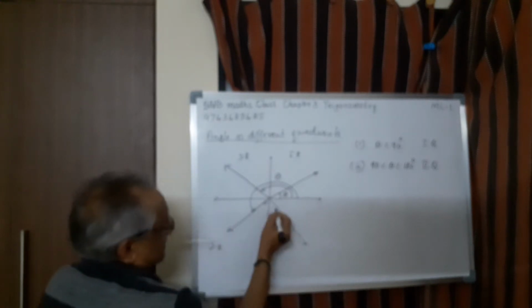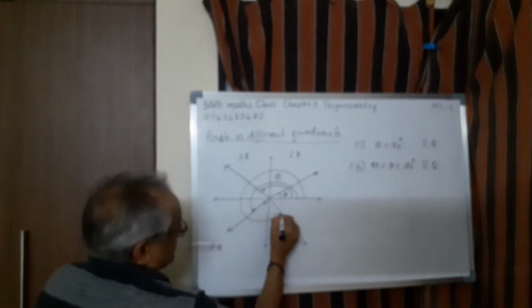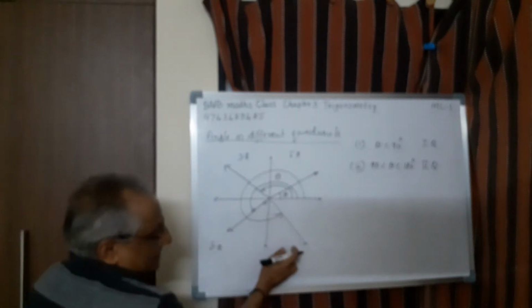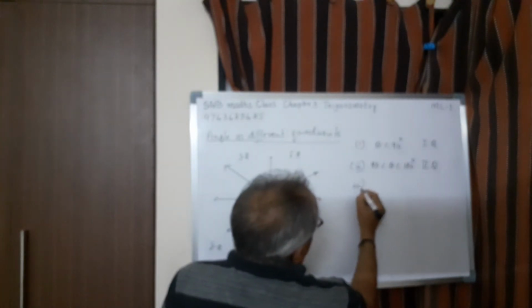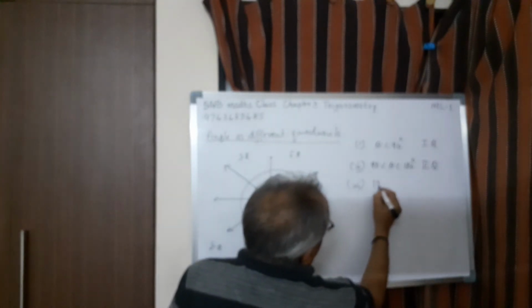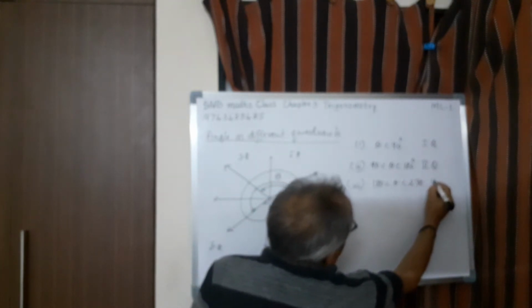Similarly, if you rotate further, this is also a reflex angle. So the angle is like this now. This angle is also reflex and this lies in the fourth quadrant. So the third one is 180 less than theta less than 270. This lies in the third quadrant.